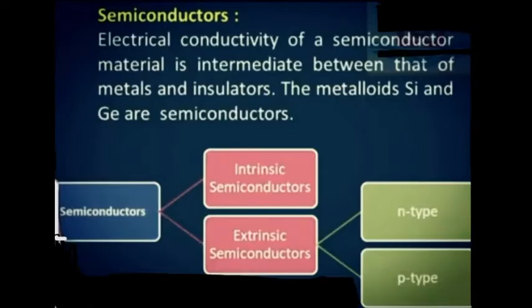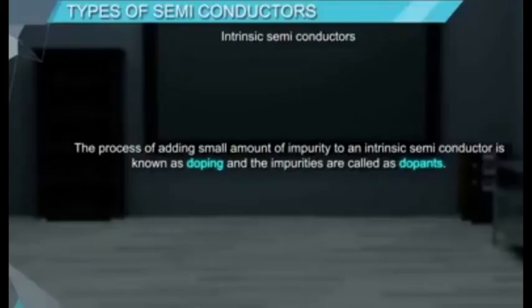Now we discuss types of semiconductor. There are two types of semiconductor, intrinsic semiconductor and extrinsic semiconductor. First, we discuss intrinsic semiconductor. A semiconductor which conducts electricity in its pure form is called an intrinsic semiconductor.